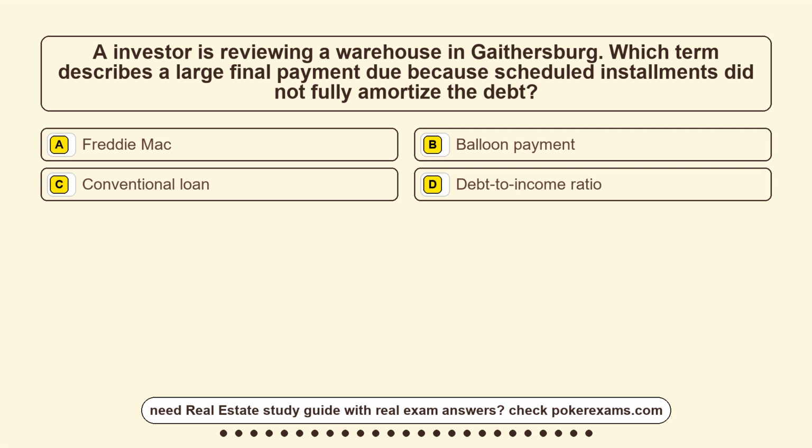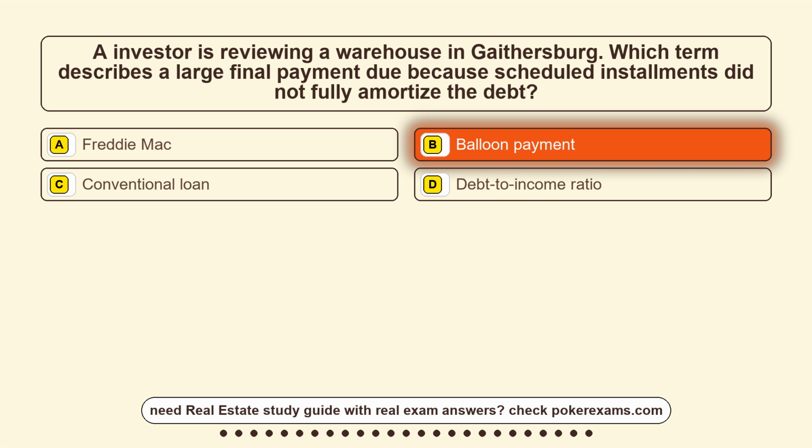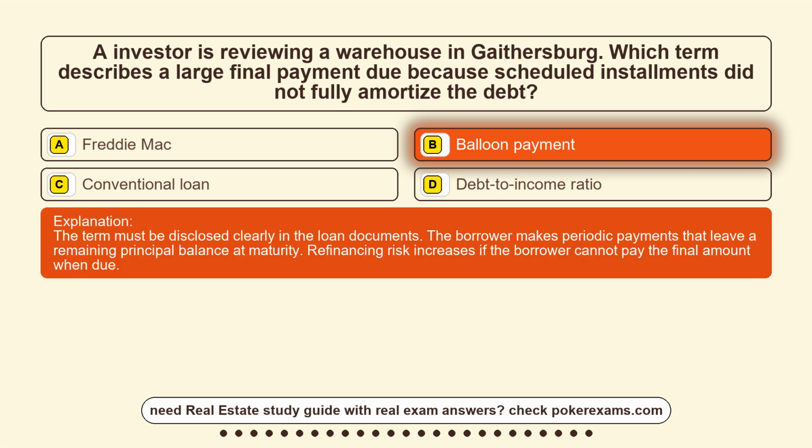Option D, debt-to-income ratio. The correct answer is option B, balloon payment. The term must be disclosed clearly in the loan documents. The borrower makes periodic payments that leave a remaining principal balance at maturity. Refinancing risk increases if the borrower cannot pay the final amount when due.